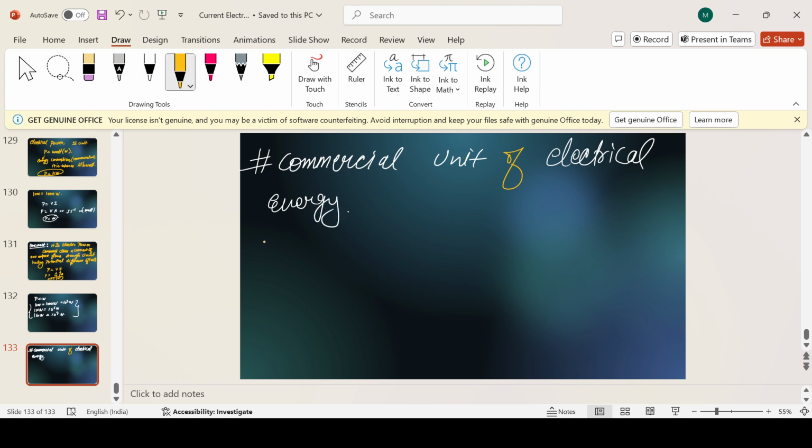Basically we are talking about energy consumption. Energy consumption means how much energy is being utilized by a particular device. How much energy is being utilized by a particular device is called energy consumption.